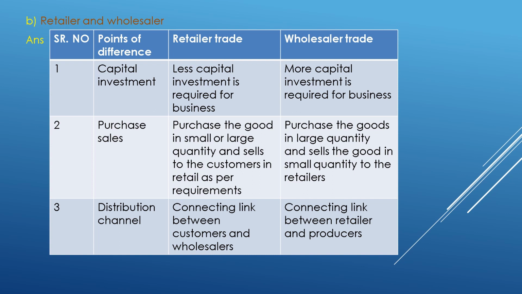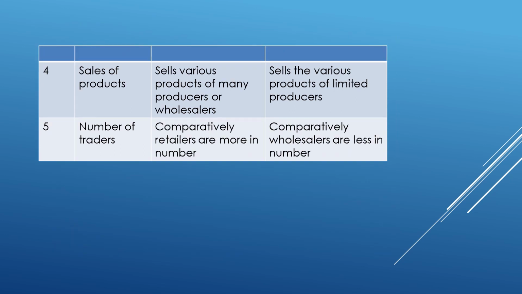Purchases the goods in large quantity and sells the goods in small quantity to the retailer. Distribution channel: connecting link between customers and wholesaler; connecting link between retailer and producer. Sales of products: sells various products of many producers or wholesalers; sells various products of limited producers. Number of traders: comparatively, retailers are more in number. Comparatively, wholesalers are less in number.